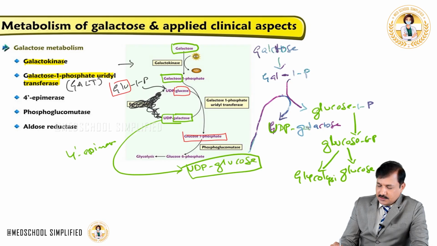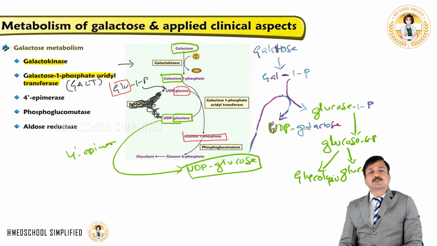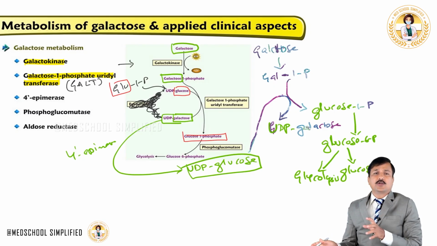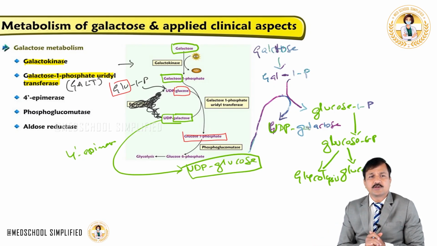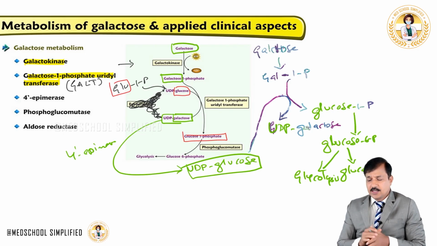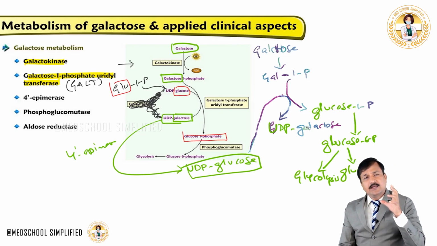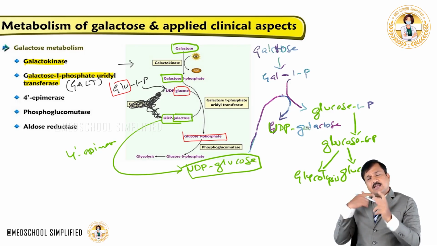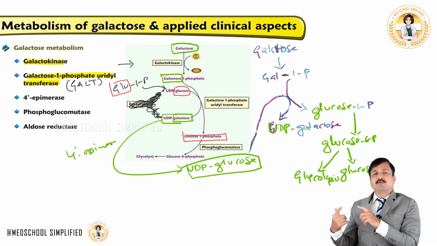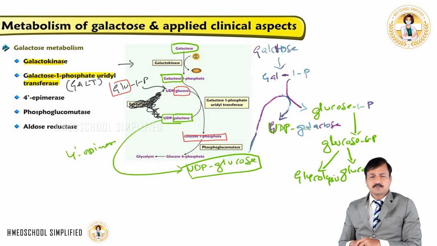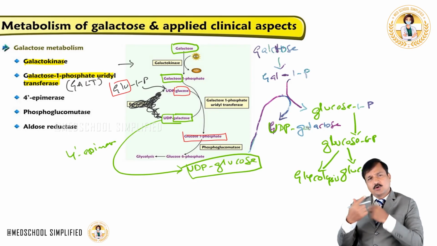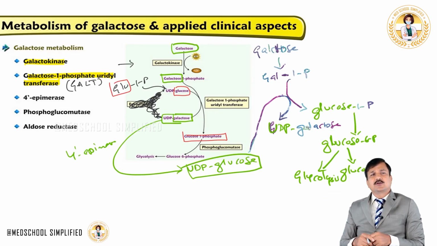In the other tissues, the only fate is to go into glycolysis, whereas in the liver it can go either into glycolysis or into conversion to glucose. This is how galactose ultimately goes into glucose form, every time UDP-galactose is converted into UDP-glucose and gets into the second galactose metabolism.